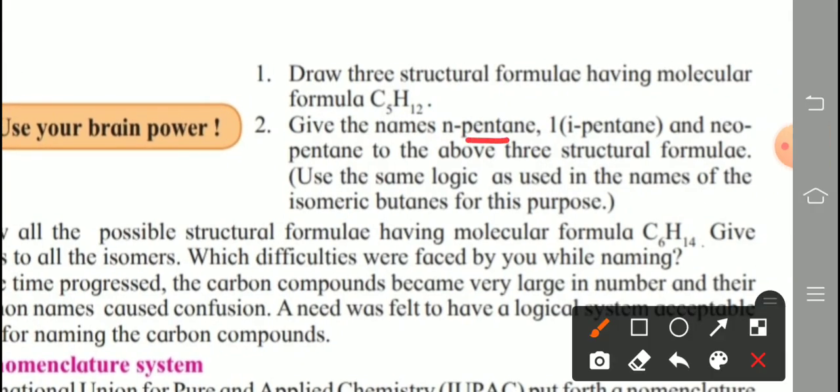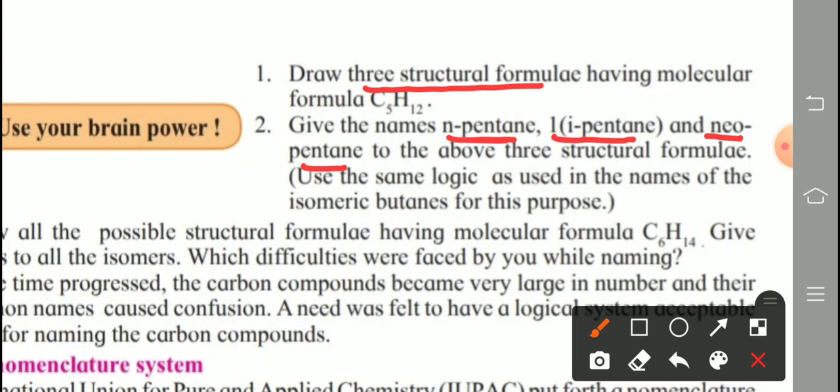So we are drawing all possible structural formulas that are given in the question. Draw 3 structural formulae, and after drawing them we name them n-pentane, i-pentane (isopentane), and the third possibility is neopentane. For the above 3 structural formulae, use the same logic as used in the names of the isomeric butanes for this purpose.